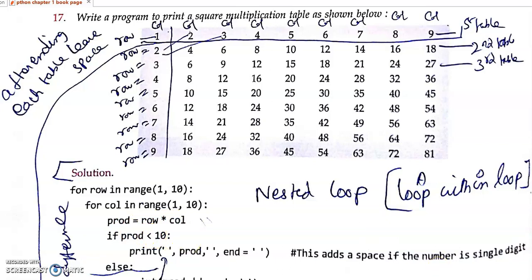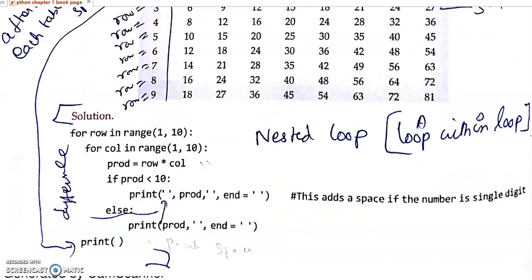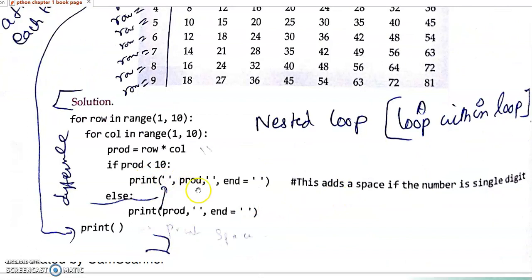If the product is less than 10, we print it with spaces around it. It is actually a 3 digit field. So if it contains fewer than 3 digits, we introduce a space before the digit and after the digit also. Understand? Else we print the product and introduce the space only after the digit.